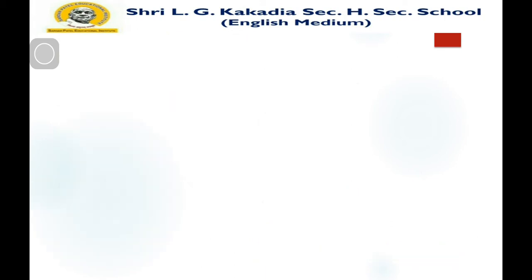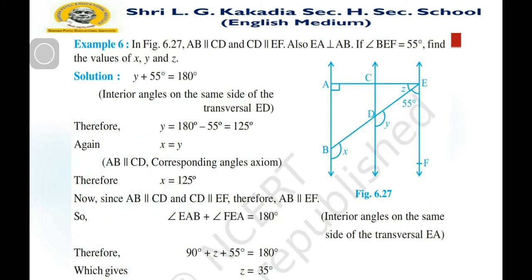One more example, example 6. In figure 6.27, AB is parallel to CD, and CD is parallel to EF, which means they are all parallel to each other. Also EA is perpendicular to AB. If angle BEF is given as 55 degrees, find the values of x and y.